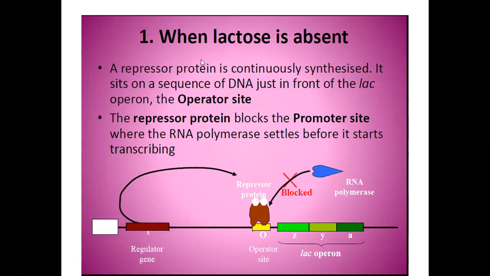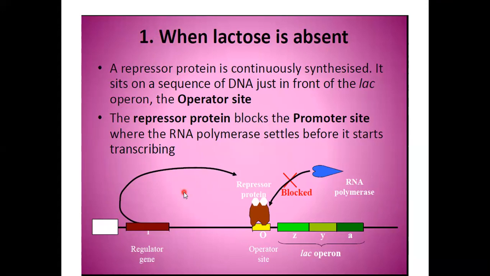What will happen in absence of lactose? Because here lactose is the inducer. Ma'am, can you please repeat? I said as lactose is the inducer, this is the situation that will be present in case of absence of lactose. So is this part clear to everyone that the operon will be in switch off position?